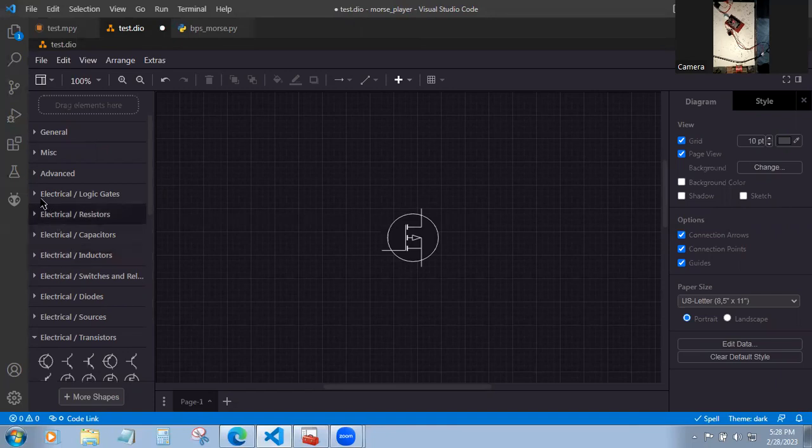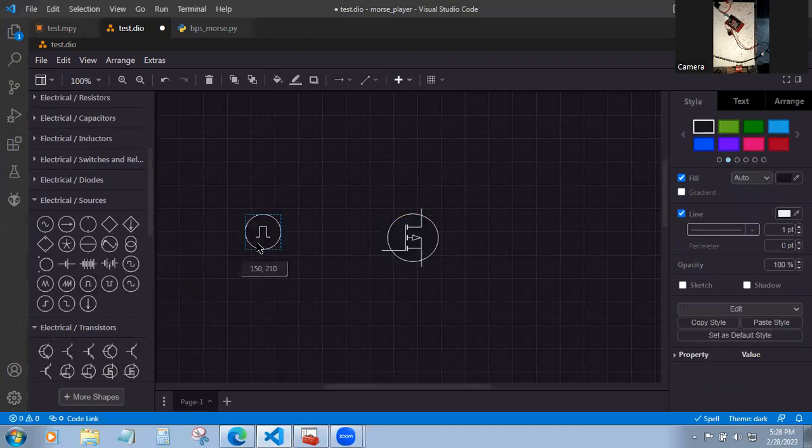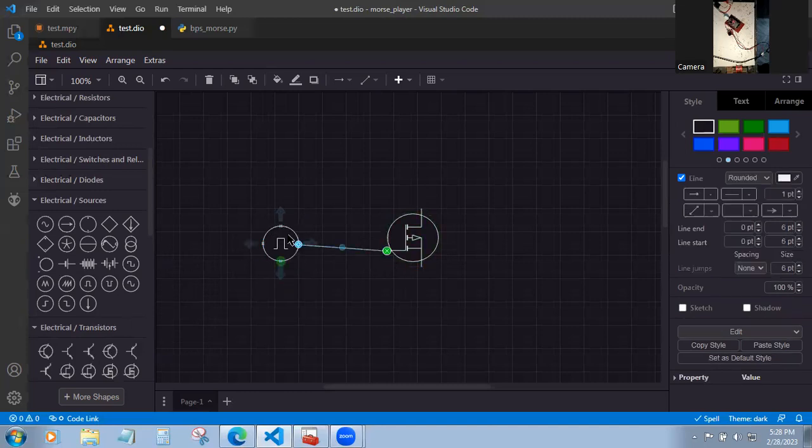So all you need is a signal source, a process signal. The signal pin is connected to the gate, which is a GPIO pin.